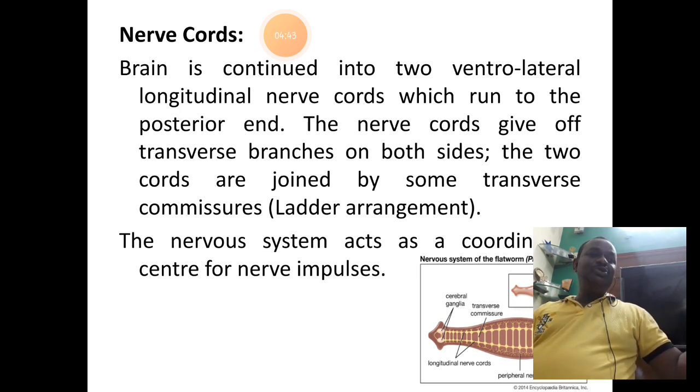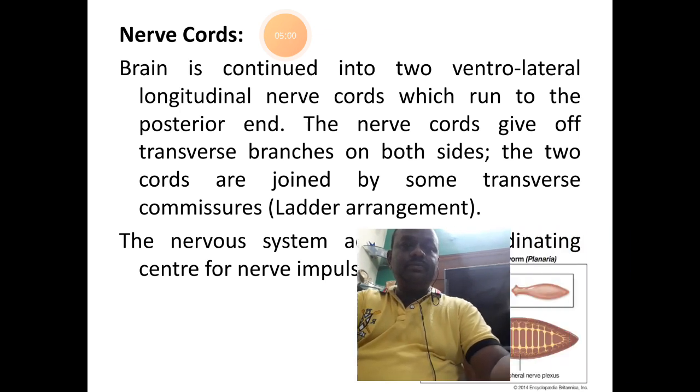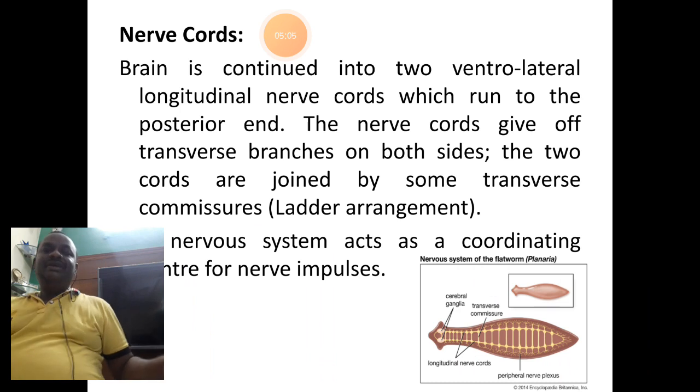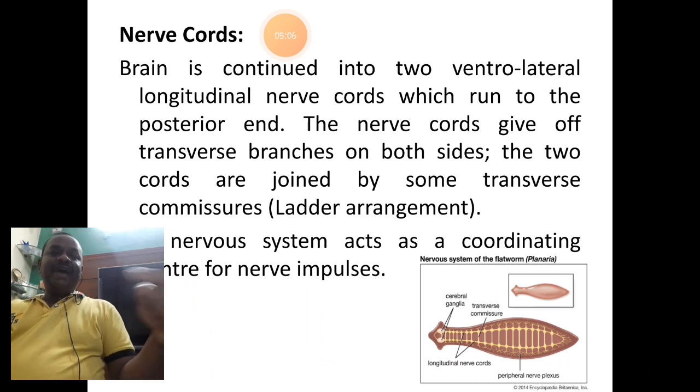They move till the posterior end ventrally, and these nerve cords form further branchings internally. You can see as if a ladder is placed inside the body of the animal exactly here. Can you see the diagram down? Here, exactly, you can find the ladder-like structure of the nerve cords.